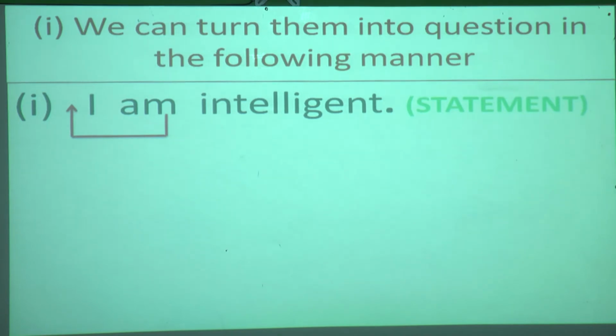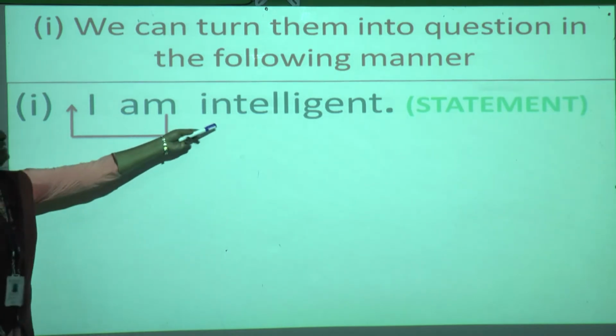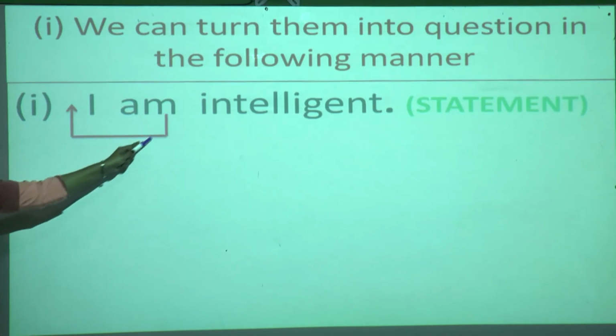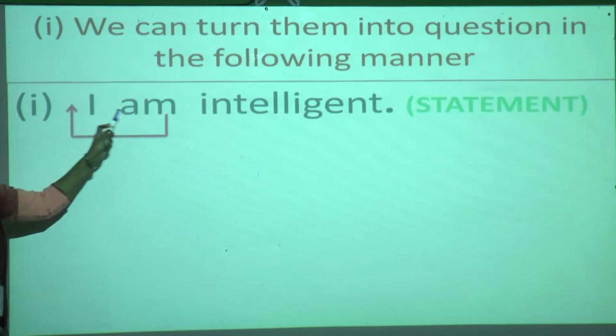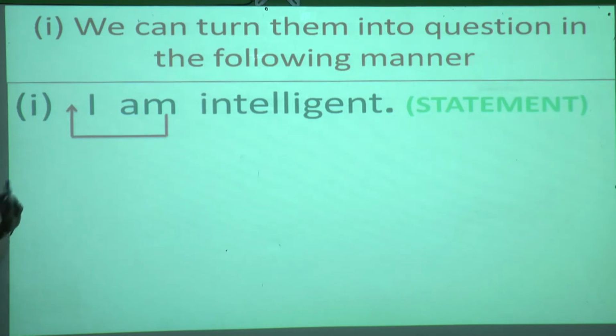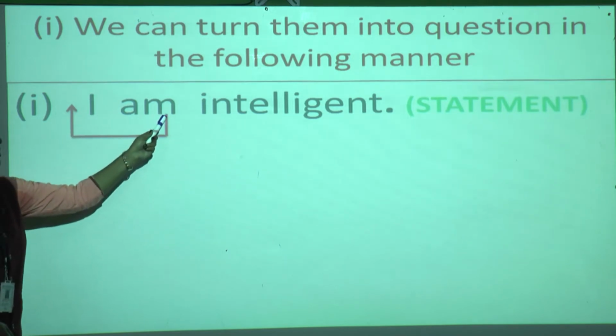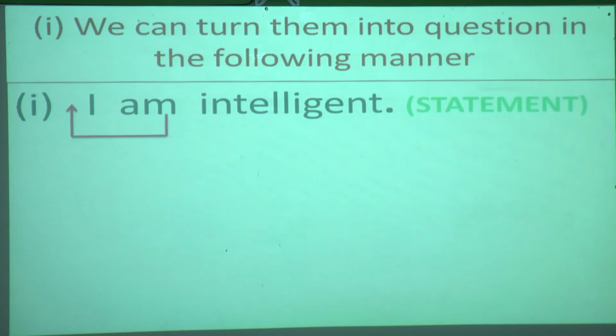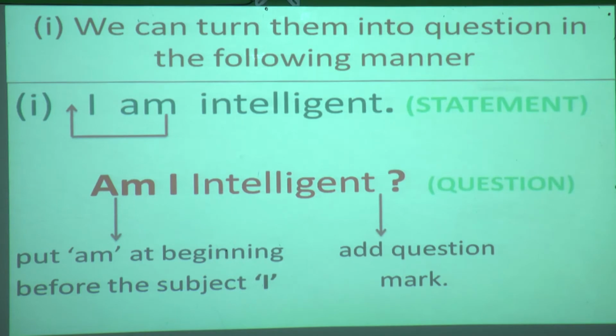Now what is the sentence? I am intelligent. Can you see here? So what can you see here? Can you see one arrow over here? This means this "am", you have to take it here before the subject. Now in this statement, what is the subject? Here it is I, and this verb you have to take before the subject. It means what will be the answer? Am I intelligent? See, can you see how we have made the question? Yes, you can see here, I have put this "am" in front of the subject. So, am I intelligent? And this is a question.